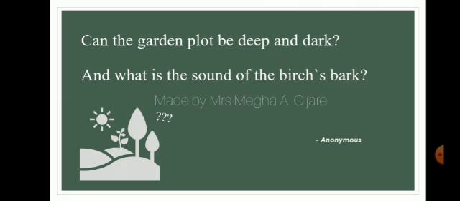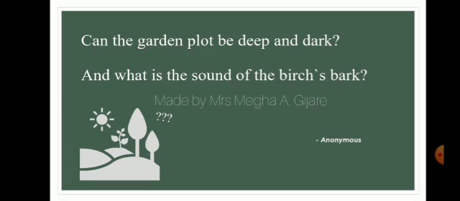In the line, can the garden plot be deep and dark? The poet has used homograph plot. The word plot means a land area. Second meaning, a wicked or cruel plan. Third meaning, a secret plan to do something illegal or harmful. The story in a play, novel, or film. Plot also means mark a route or position on a map or graph.